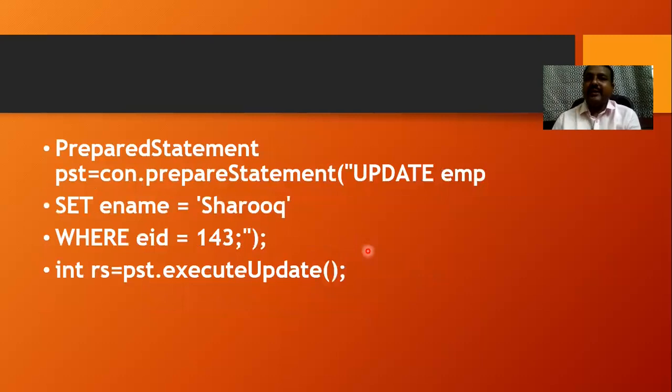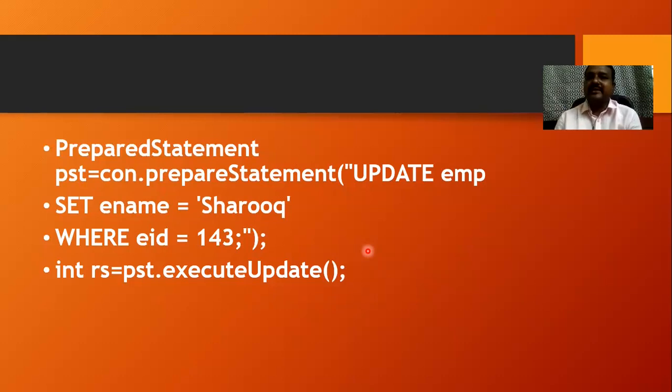All right, now we can see the second example. Again, I will be creating a reference variable of my PreparedStatement where I use an update statement. As I said, in that method I can use my inserting statements, updating statements, and also deleting statements.